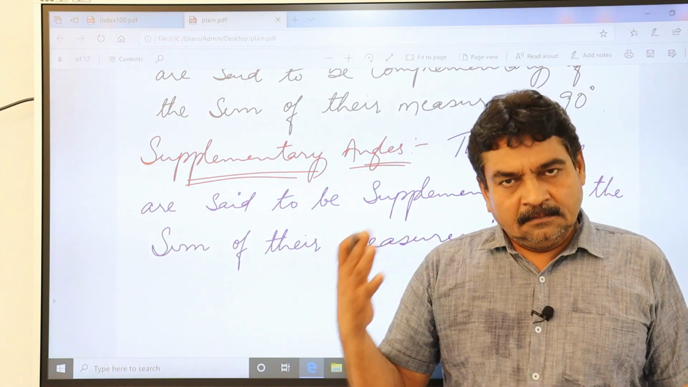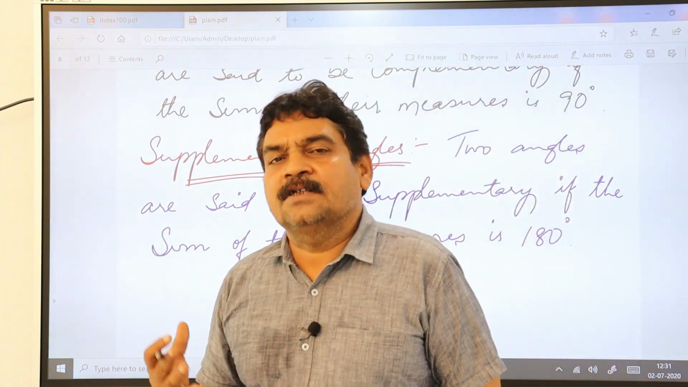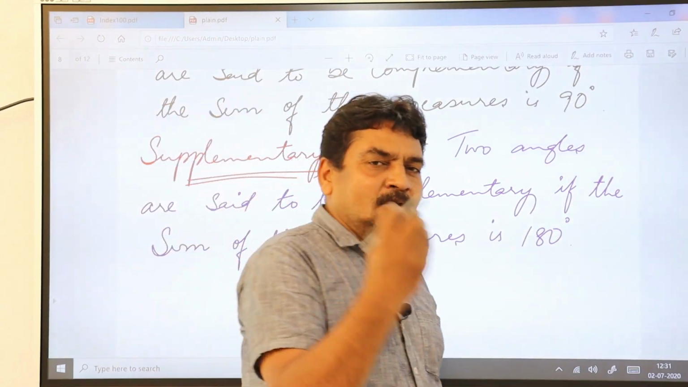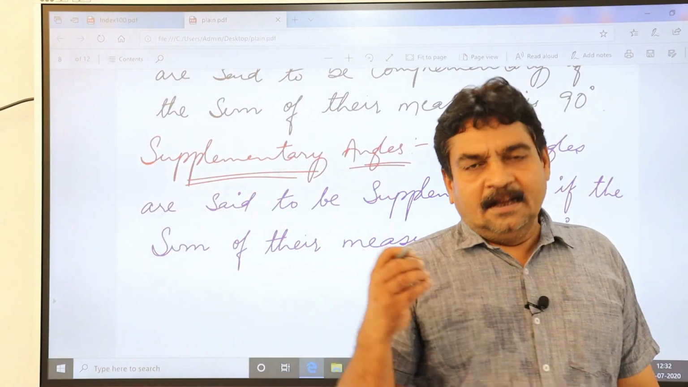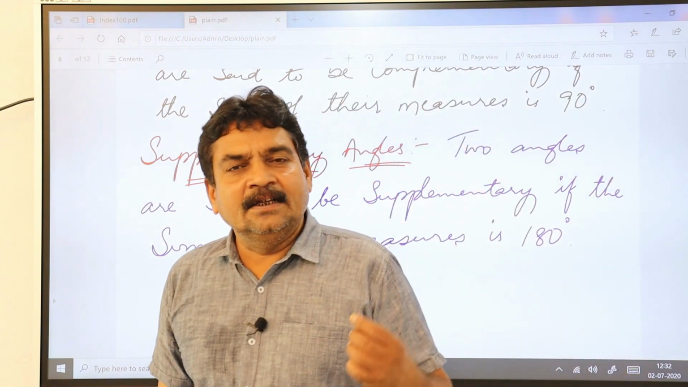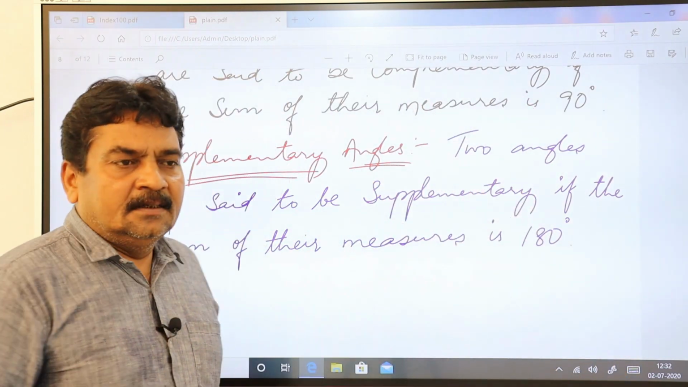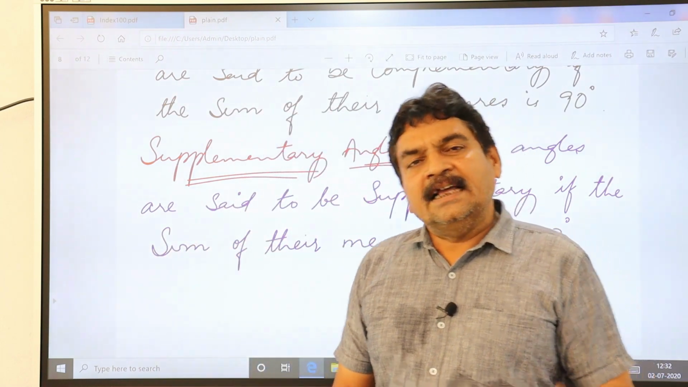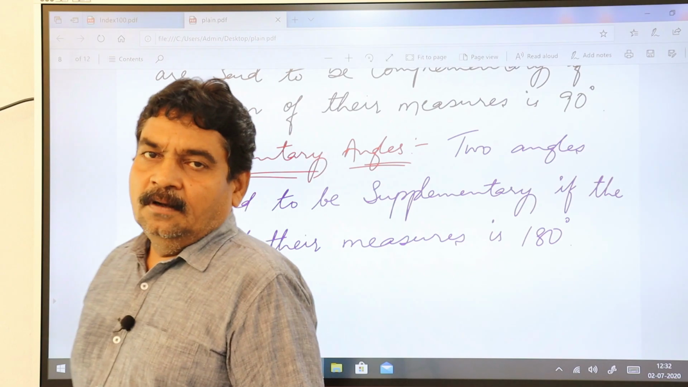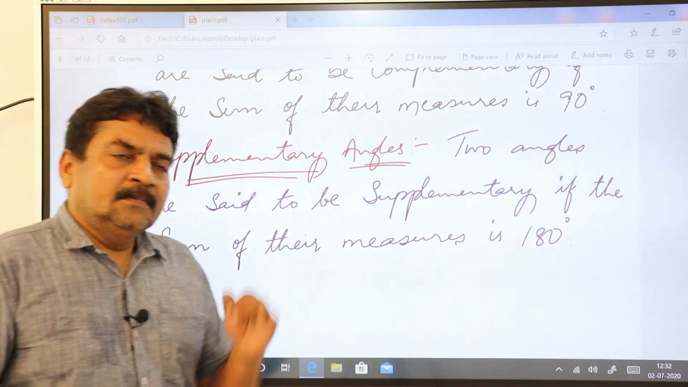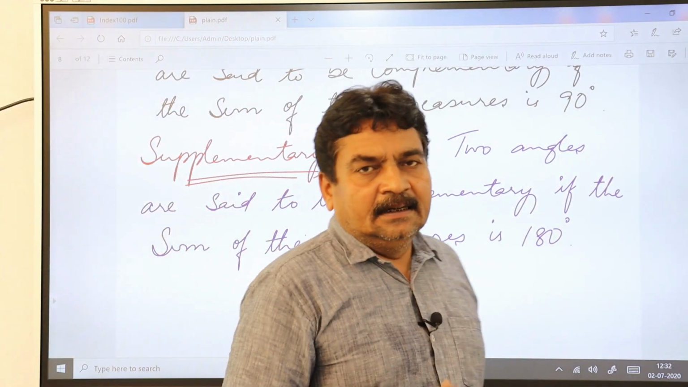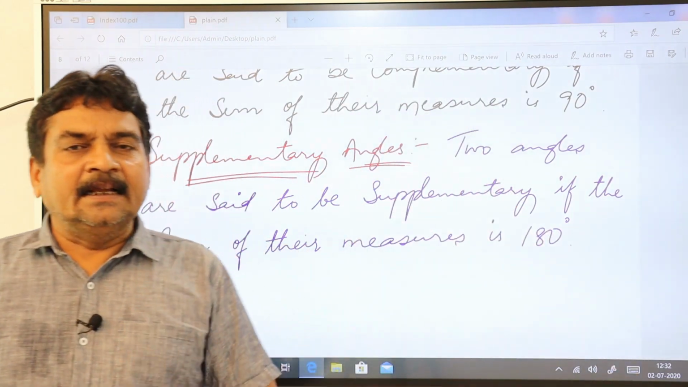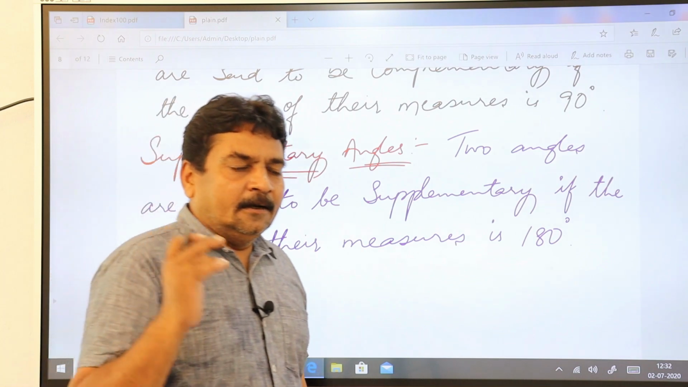Then kinds of angles. Before starting that, we discussed what a degree is. A standard measuring unit to measure an angle is called a degree. 1 degree is equal to 60 minutes. 1 minute is equal to 60 seconds. Then classification of angles: zero angle, acute angle, right angle, obtuse angle, straight angle, reflex angle, complete angle.